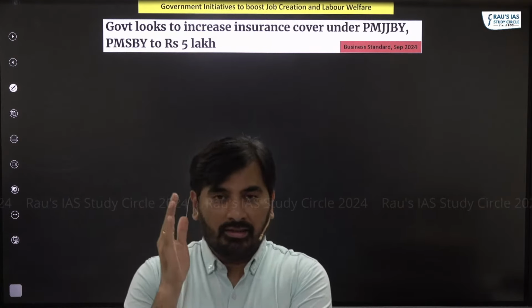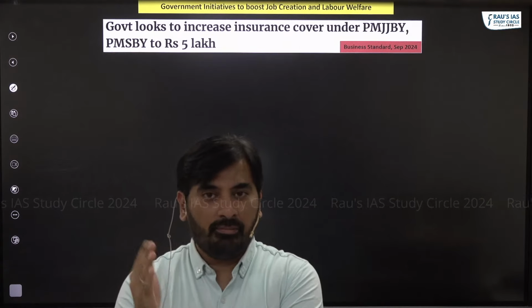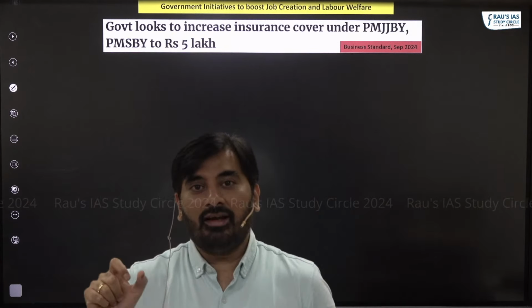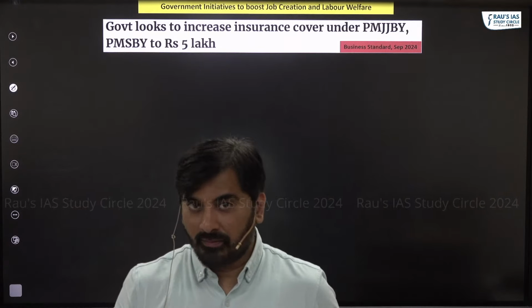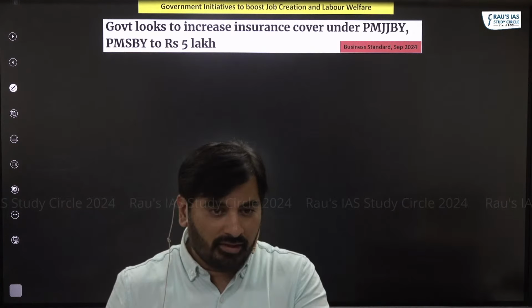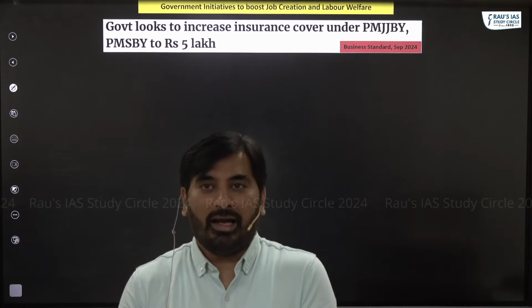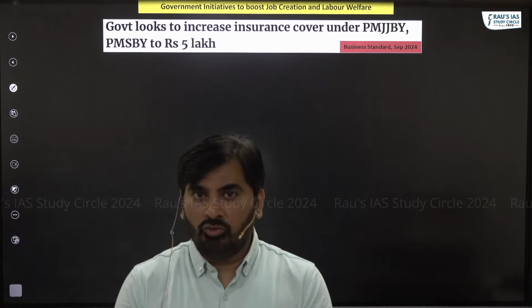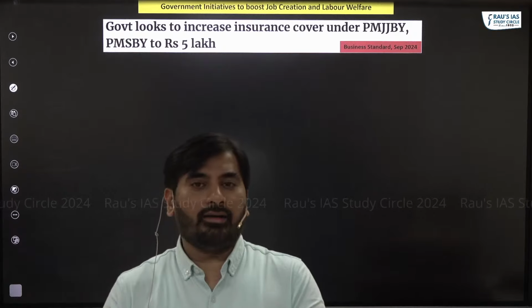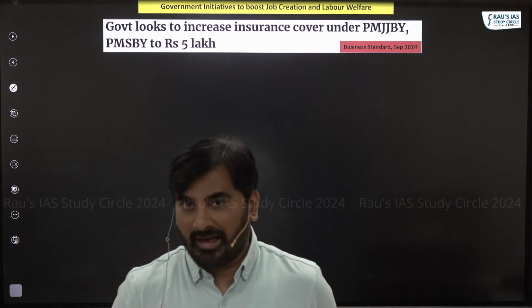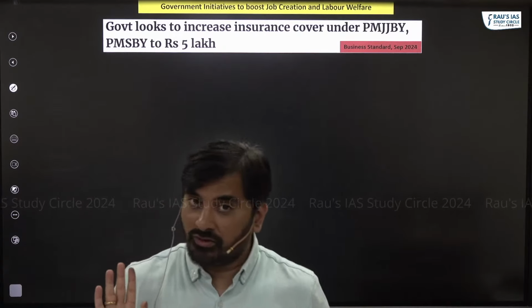Pradhan Mantri Jivan Jyoti Bima Yojana, as the name suggests, is a life insurance scheme. Life insurance scheme means if you are enrolled under this particular scheme and if you die for any reason, you are entitled to get around rupees 2 lakh.